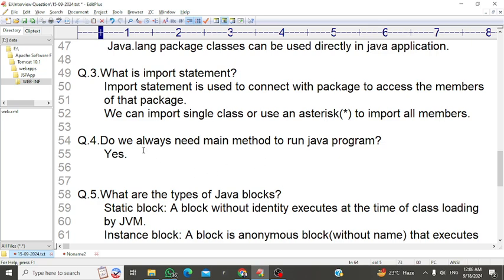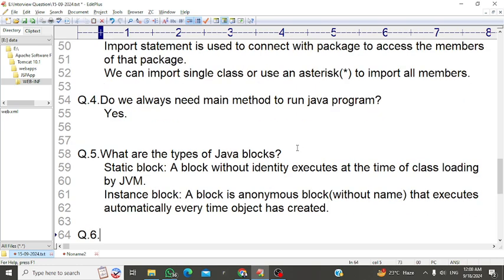Okay, so that's why we always use the main method to run a Java program. I will say this sixth question after this fifth question. Okay, so my fifth question is, what are the types of Java blocks? There are two types: static blocks and instance blocks. A block without identity executes at the time of class loading by JVM.